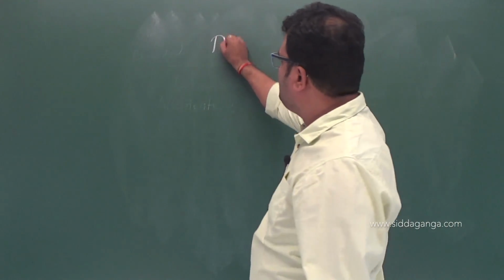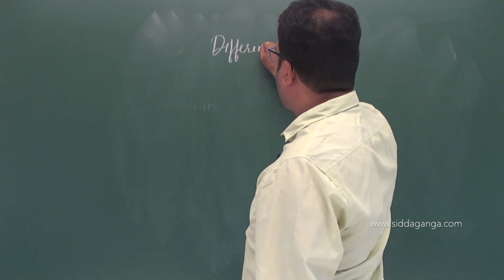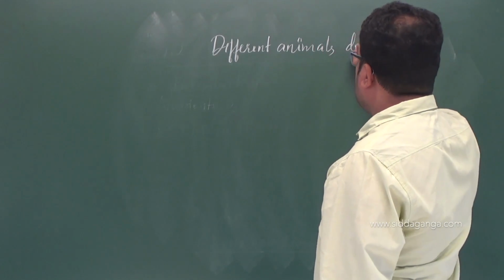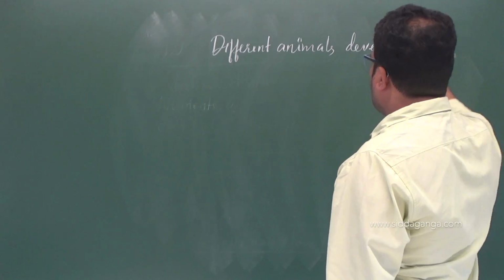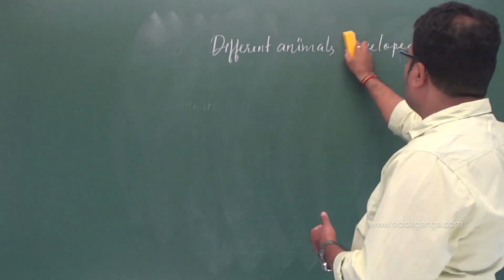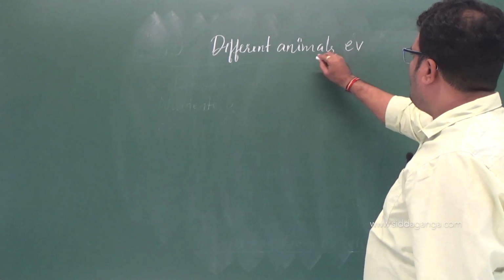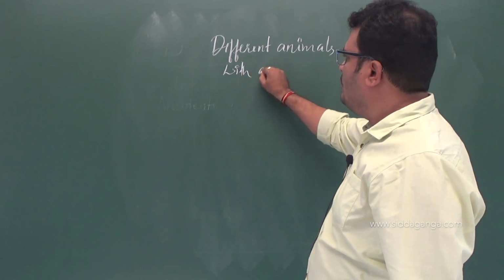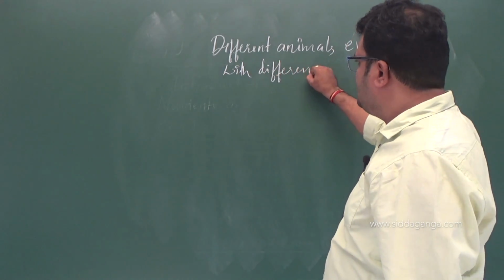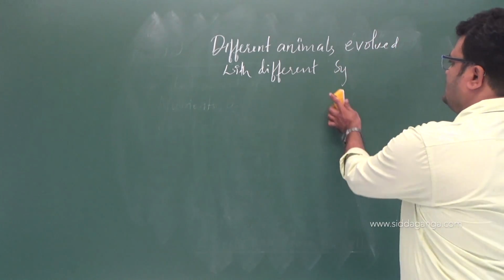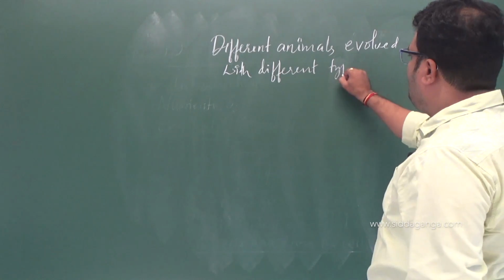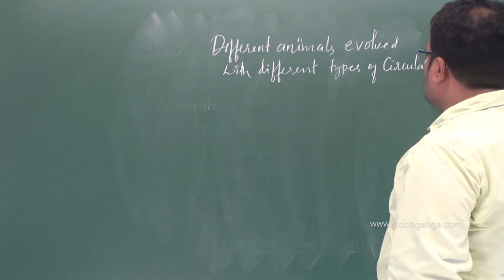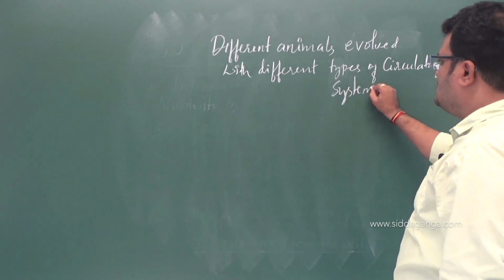See, different animals developed or evolved, better you use evolved, with different types of circulatory systems, right?